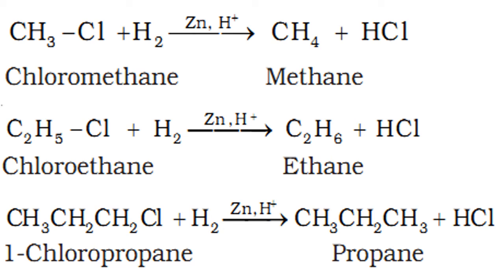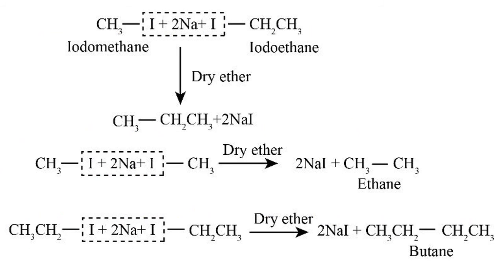Now, these are also alkyl halides only, but you see the type of reaction. Two alkyl halides are taken here. One is ethyl iodide, the other is methyl iodide, or iodoethane and iodomethane as per IUPAC. Now they are clubbed in the presence of sodium metal, using dry ether as the medium, because sodium catches fire in moist conditions.